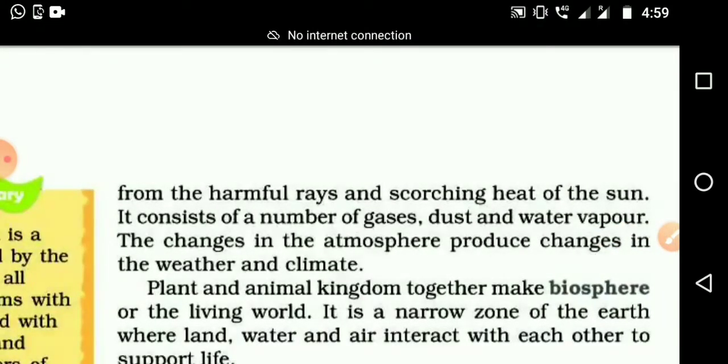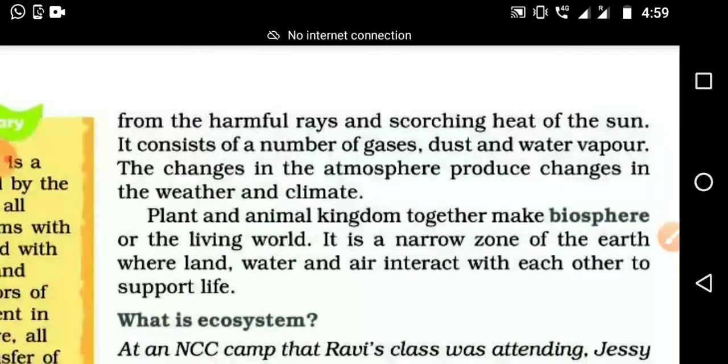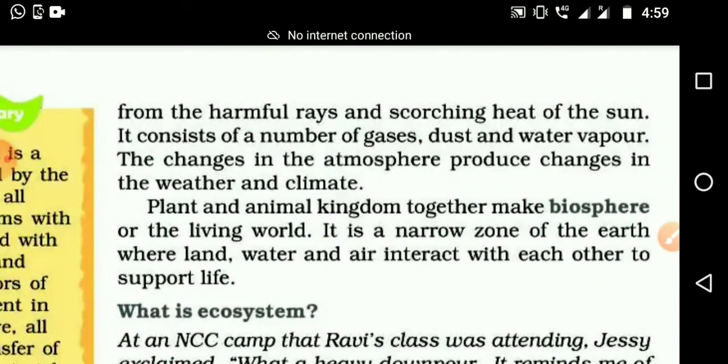So from the sun we are getting light and heat. In that, some of the rays are very harmful. Sometimes, especially on summer days, the heat is very scorching and we feel somewhat exhausted.